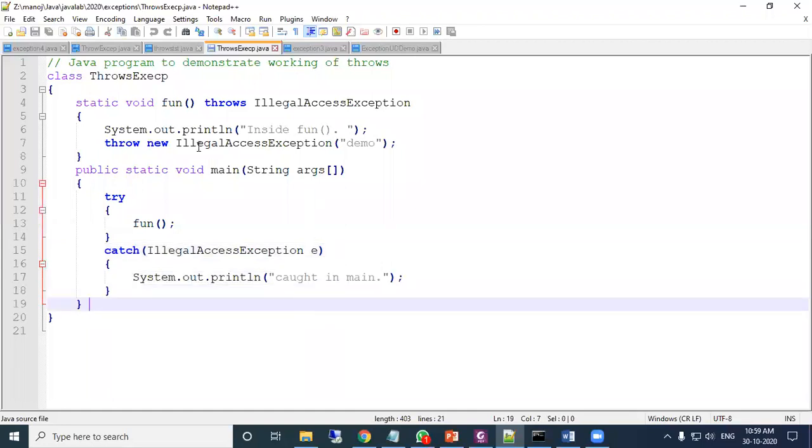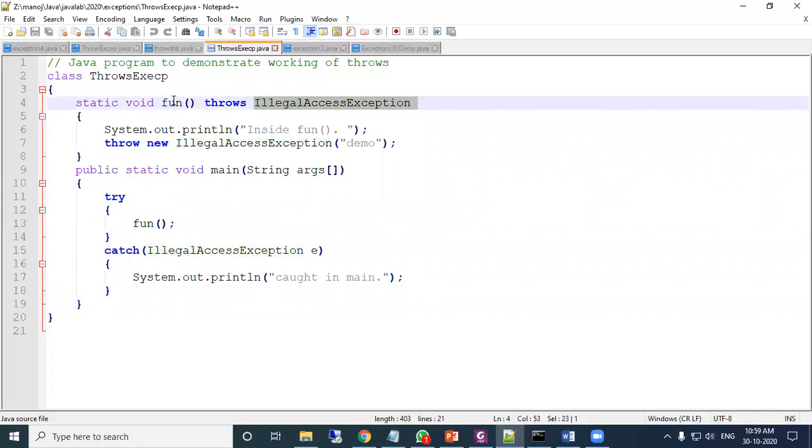So when this IllegalAccessException is declared, it indicates that this method may contain some throw statement which uses this type of exception, or indirectly it may occur at runtime. It is not necessary that when throws with a particular exception is written, a throw keyword with that exception should also be written. It may be indirectly activated when you execute the program. So this is your throws.